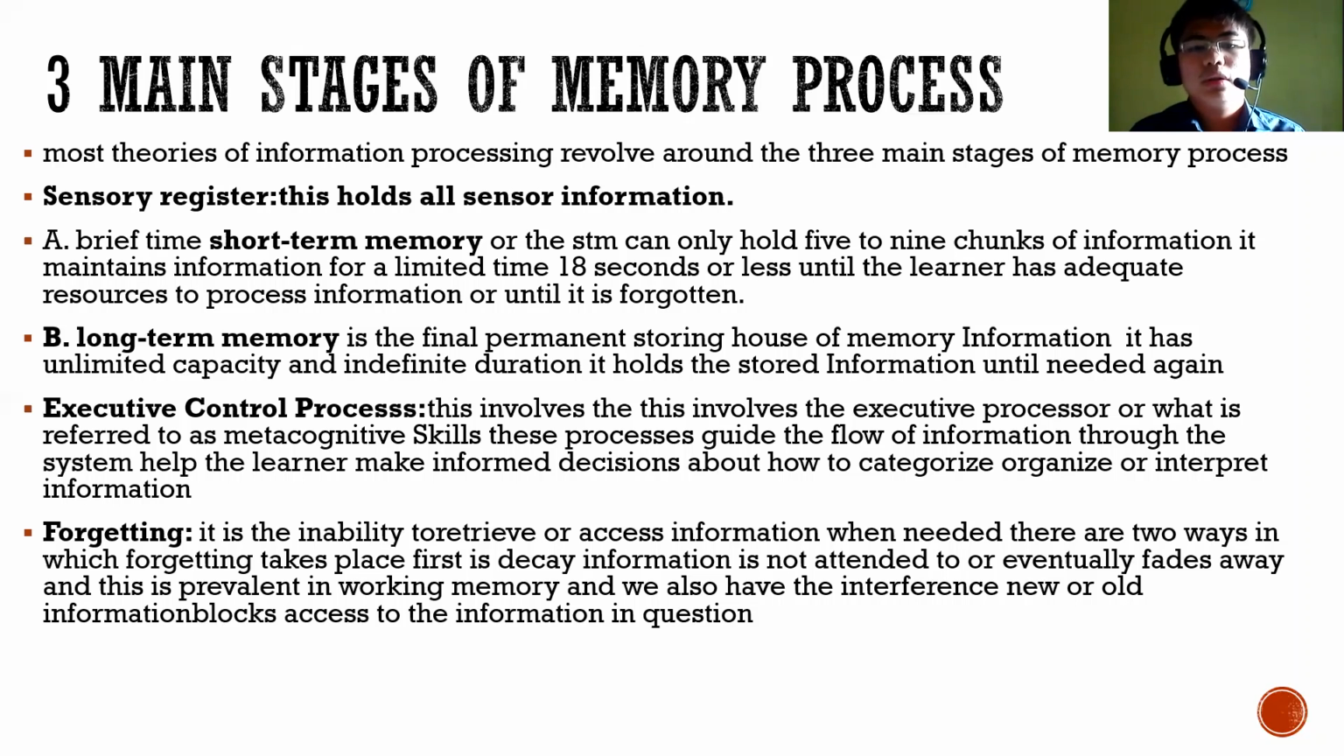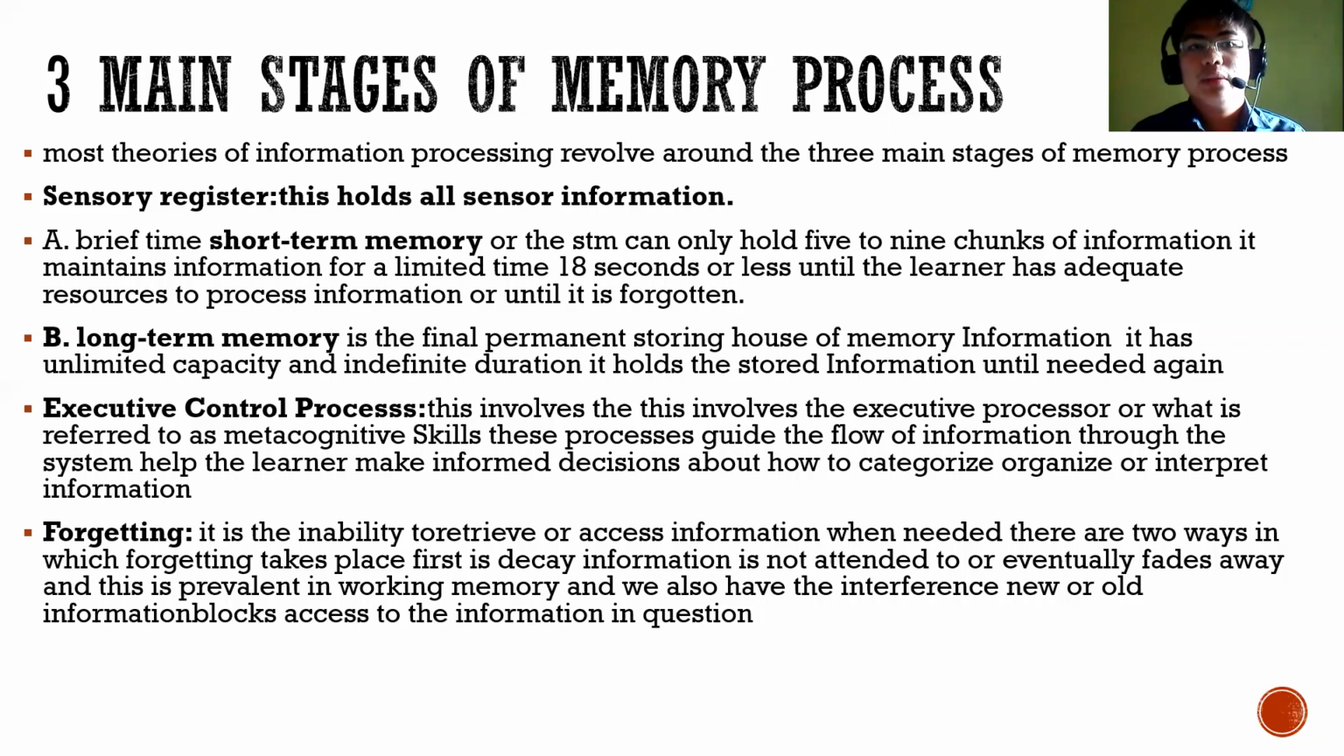The second one is long-term memory. It is the final and permanent storing house of memory information. It has unlimited capacity and indefinite duration. It holds the stored information until it is needed again. The second stage of memory process is called executive control process. This involves the processor, or what is referred to as a metacognitive skill. These processes guide the flow of information through the system and help the learner make informed decisions about how to categorize, organize, or interpret information.